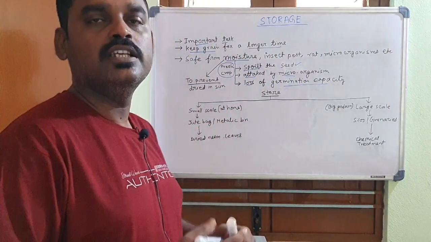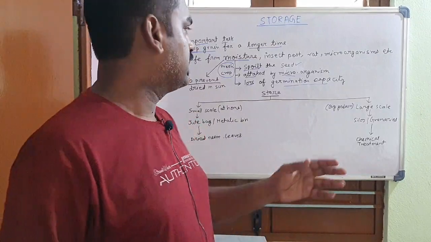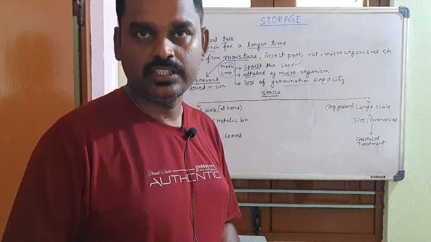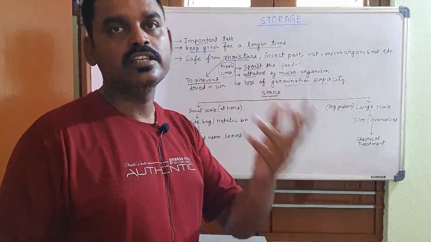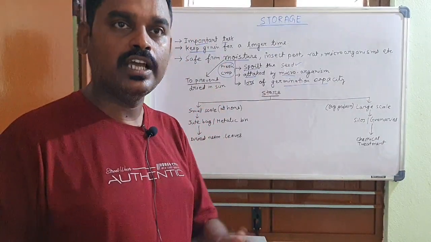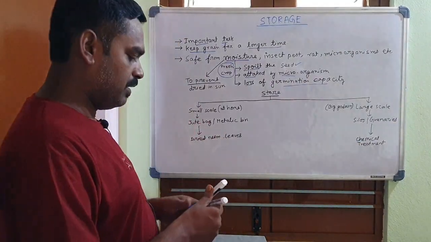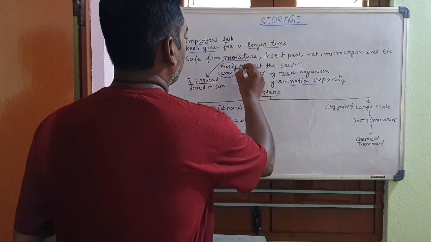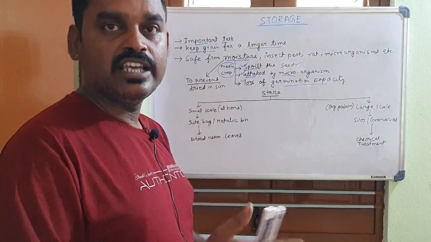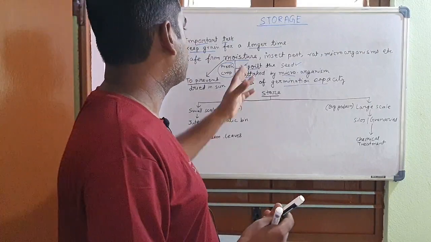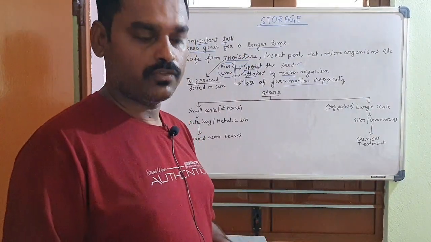Germination capacity means when a seed can produce a big tree, this is called the germination capacity. So if any moisture is present inside the seed, then the germination capacity of the seed can be lost, and this seed cannot grow into a new plant. So these are the three main reasons. For this we need to save the crop from the moisture, and we need to eradicate or remove the moisture from the crop.